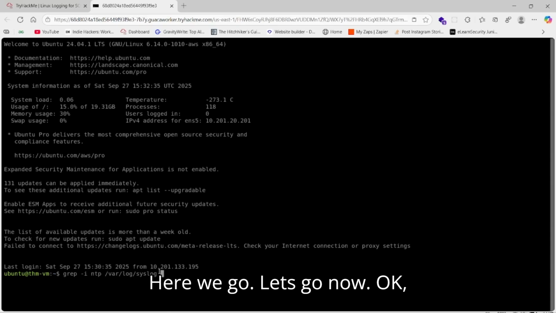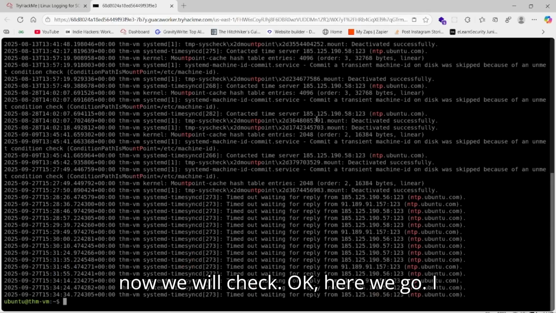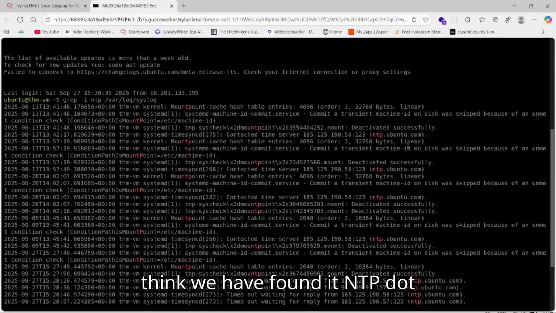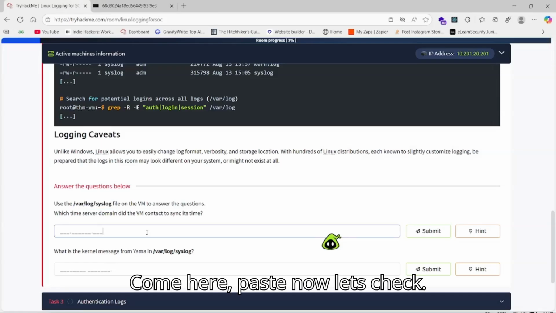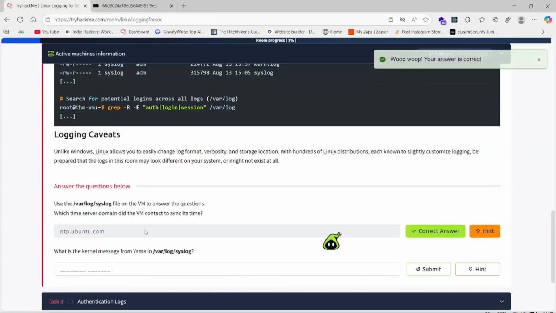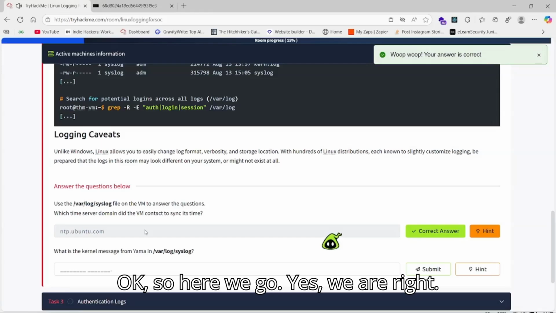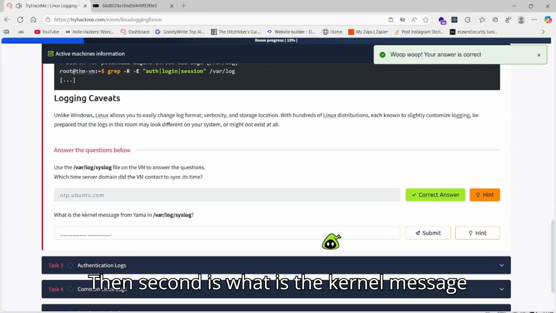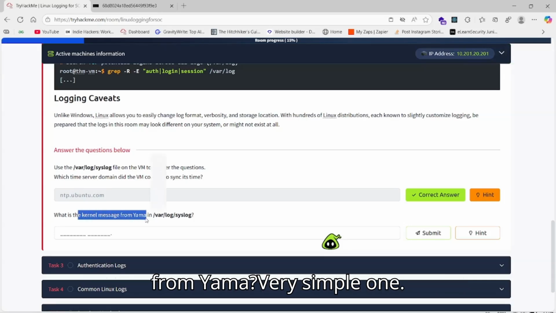Here we go. Now we'll check. Okay, here we go. I think we have found it: ntp.udp. We will copy it, come here, and paste. Now let's check. Okay, here we go. Yes, we are right.